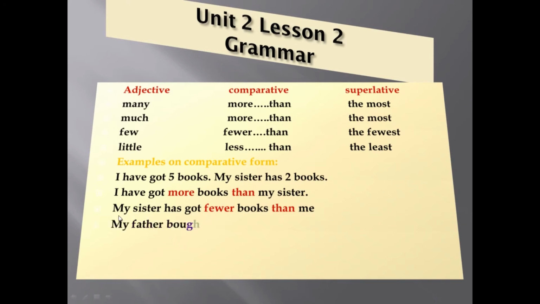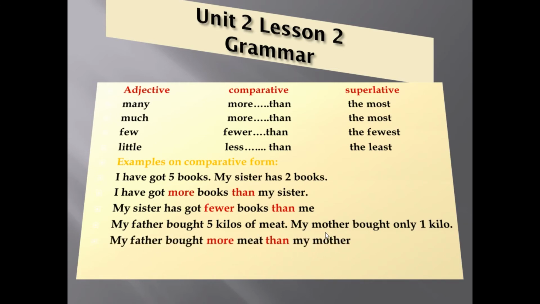Great. Another example: my father bought 5 kilos of meat. My mother bought only 1 kilo. So let's compare between my father and my mother.